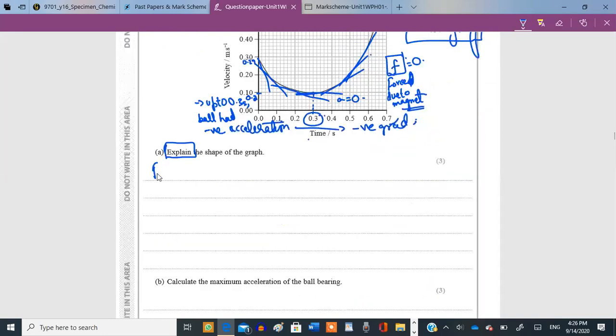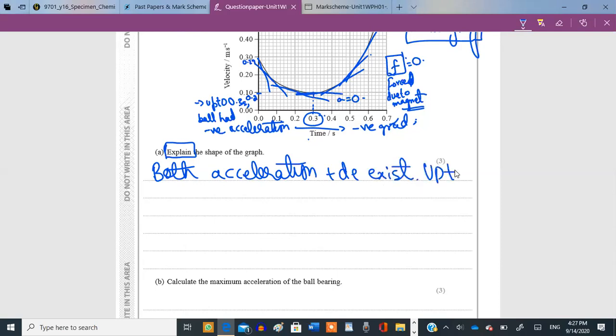So both acceleration and deceleration exist. Okay, you can mention the time as well: up to the time of 0.3 seconds, it experiences deceleration due to frictional forces or drag forces of the bench.